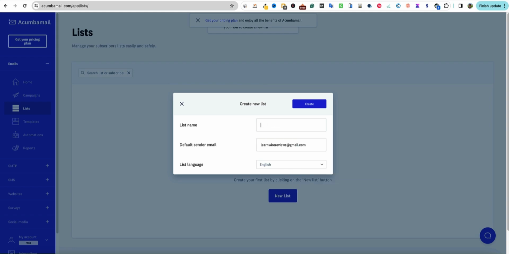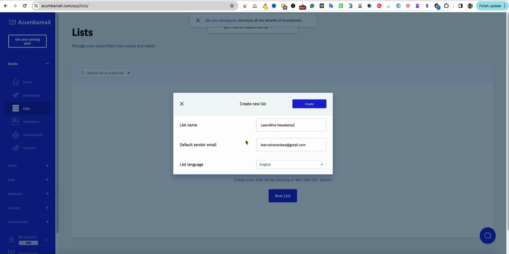Actually, what I'm going to call this is just, and that's something that I think would be good if you're going to go with Acumbamail. It's probably not going to be great for internet marketing, because you're going to want to be sending out 1 to 2 emails per day. But if you're just using this for 1 to 4 newsletters per month to your list, I think that this would be a great platform to do that.